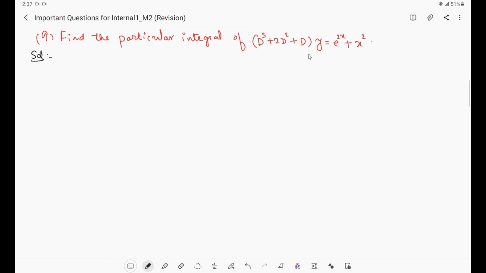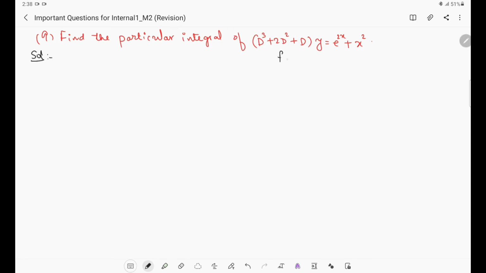For this question, actually this is a third order differential equation, so this question is from unit 3. But if the question is, instead of find the particular integral, we are asked to find the general solution, then we have to find the complementary function as well as the particular integral. But since the question is an SAQ and it is asked for 2 marks, only the particular integral is asked. So we are not asked to find the complementary function. Directly we have to find the particular integral.